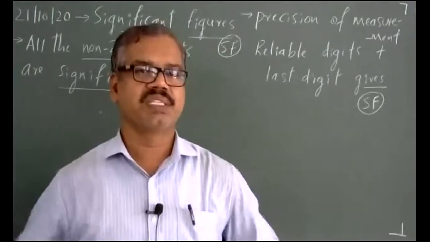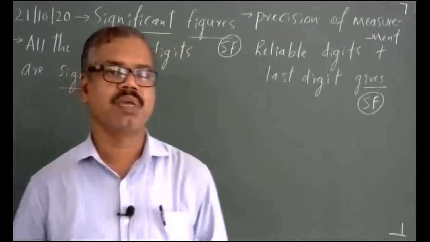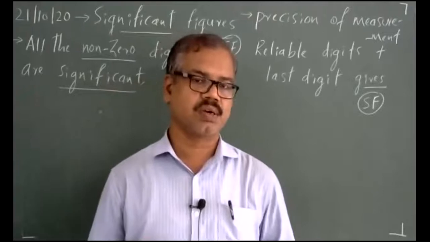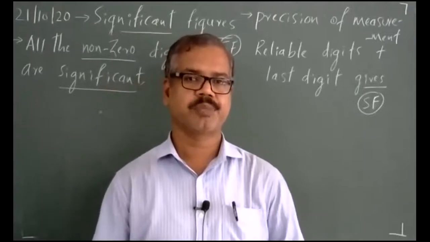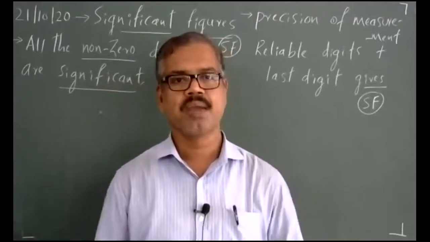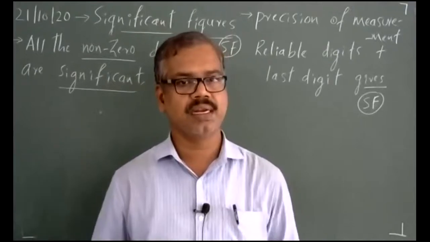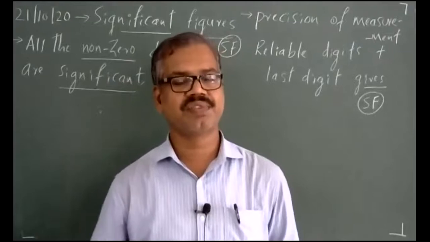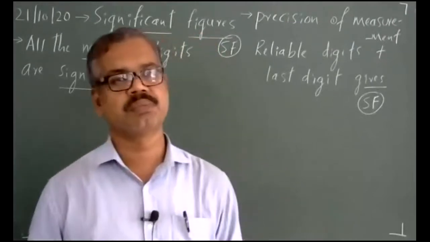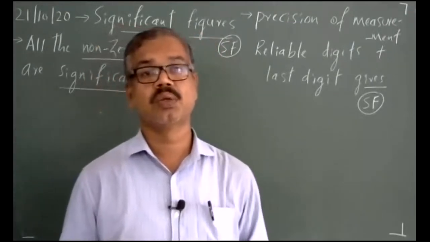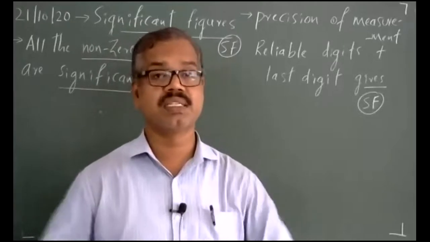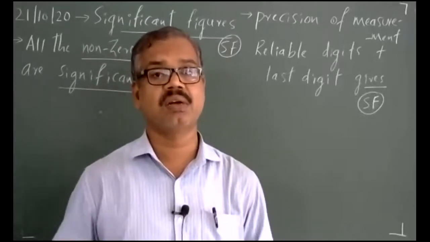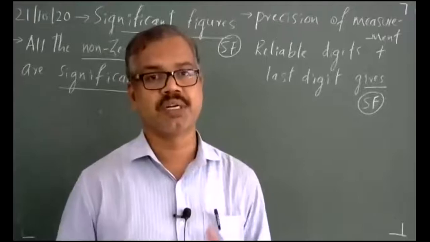Whenever we do a measurement, as all of you know, I may do a length measurement. Length is a quantity. I measure it and express it in numbers with a unit. So whenever I write a number, it may be a 3-digit number, 4-digit number, 5-digit number, or a number with decimal places. We call those numbers significant and insignificant. We call them reliable and non-reliable. Number is more important.